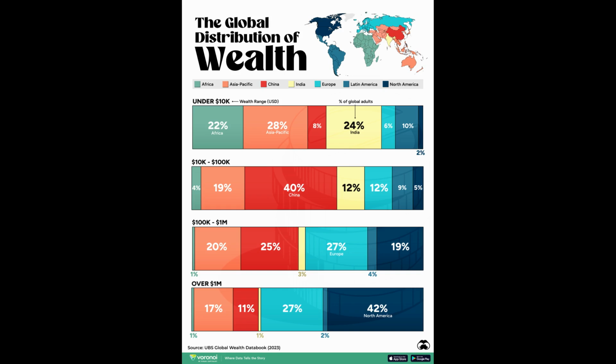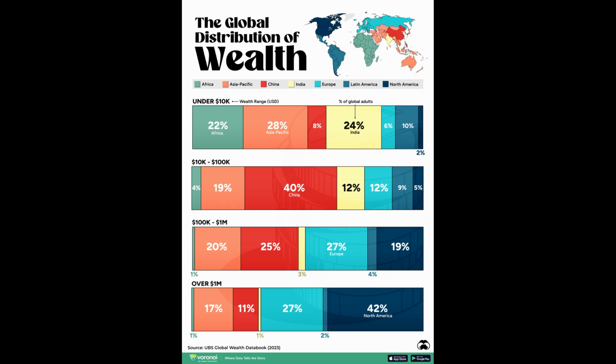The second category is the global middle class with a wealth level of $10,000 to $100,000. In this category, 40% are Chinese, 19% are other Asians and Pacific Islanders, 12% are Indians and Europeans, 9% are Latin American adults, and 5% are North Americans. Here the USA and Canada, because Mexico was included in Latin America.